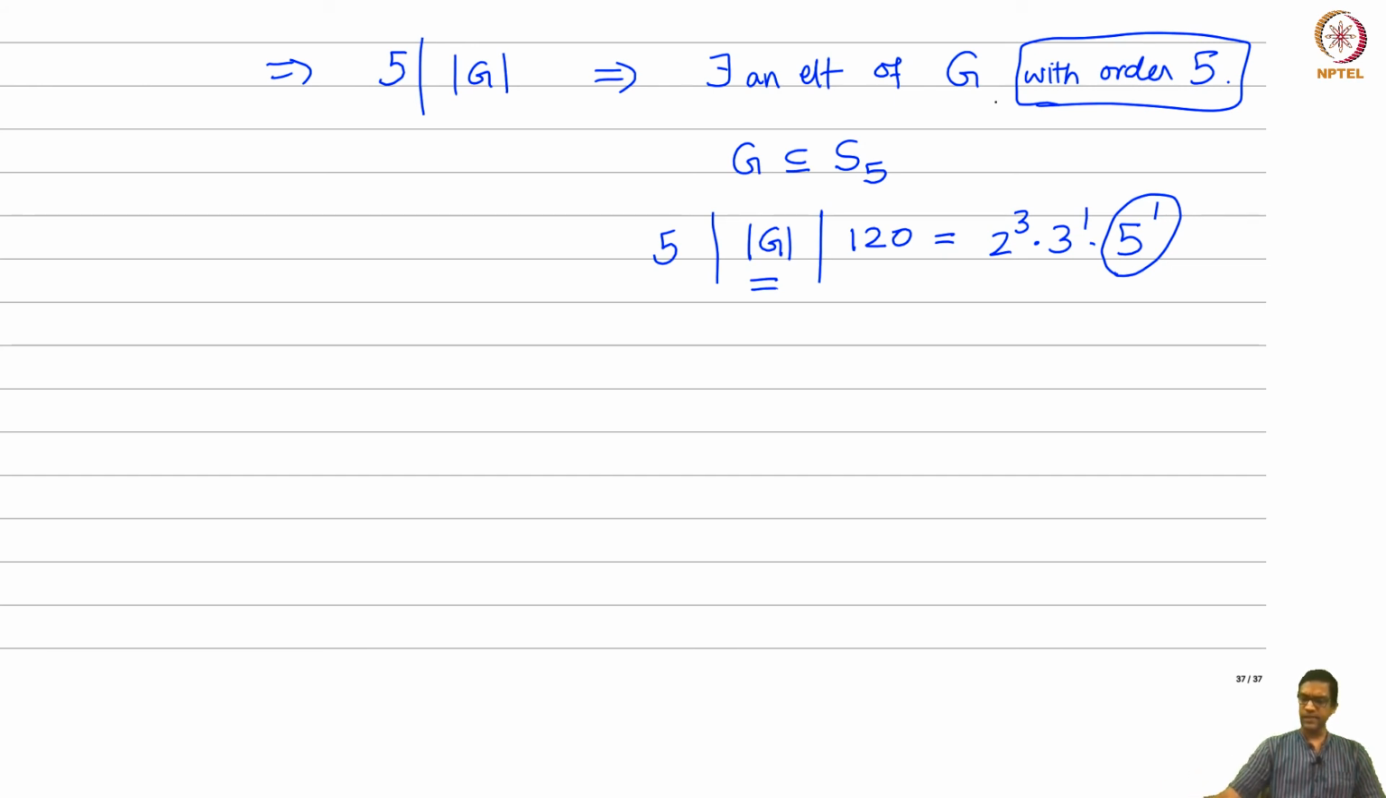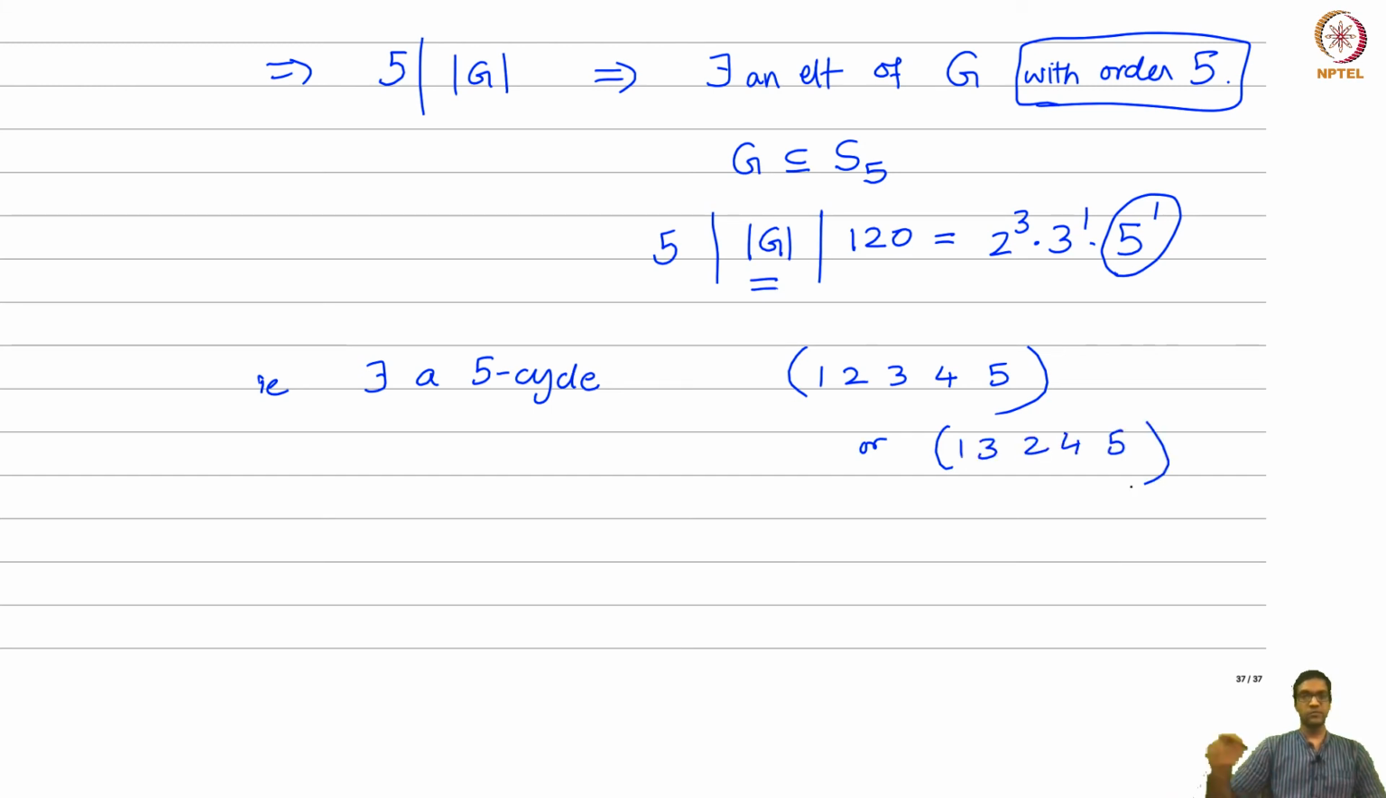So let's give this a name. There exists an element with order 5, so that's a 5-cycle, i.e. there exists a 5-cycle. See, what are the elements of S5 whose order is 5? They all look like this. They permute the 5 numbers cyclically among themselves, like 1, 3, 2, 4, 5, whatever. Anything which permutes the 5 numbers cyclically will have order 5, and those are the only permutations with order 5.